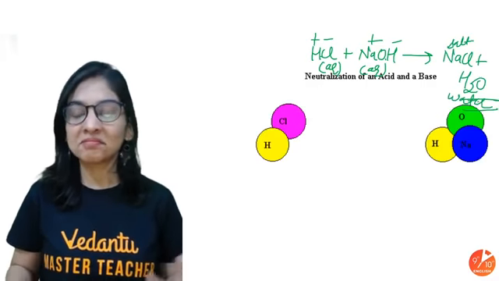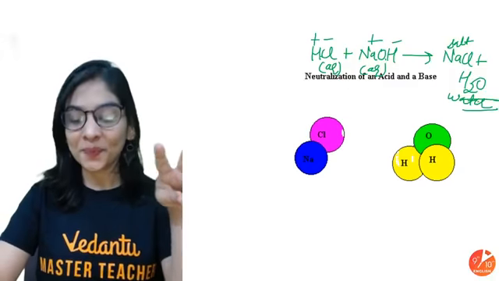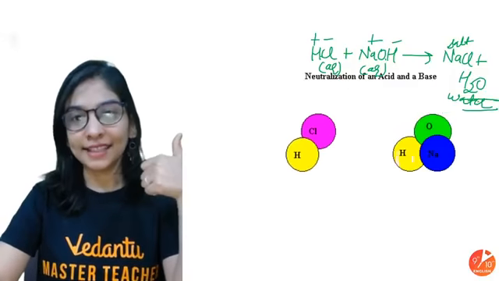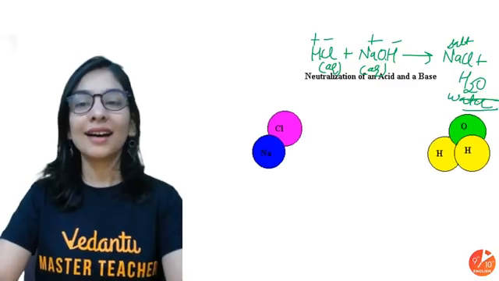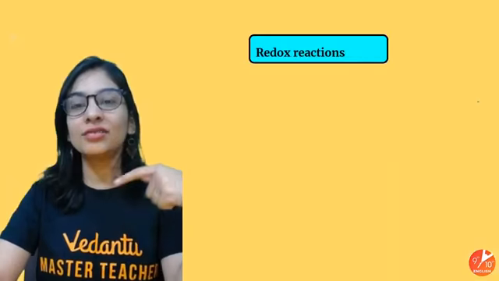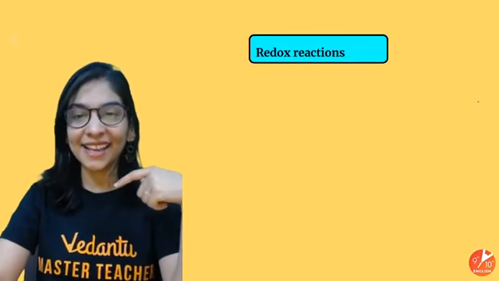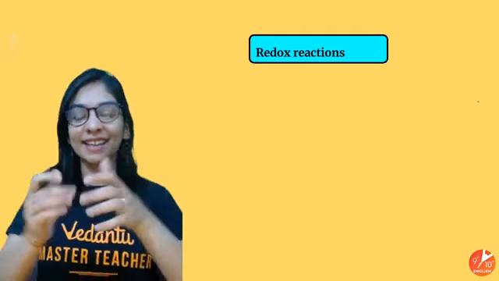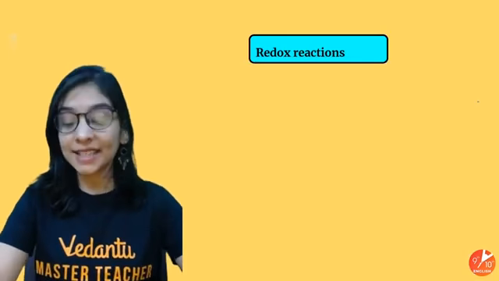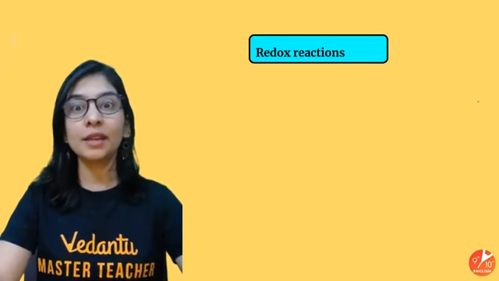How did we get that? Exchange of ions. DD reaction is of two types. One is the precipitation reaction. The other one is the neutralization reaction. Okay, got it, students? Okay, let's talk about this again, which is going to be very, very important.